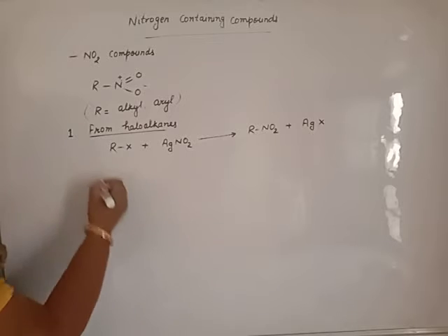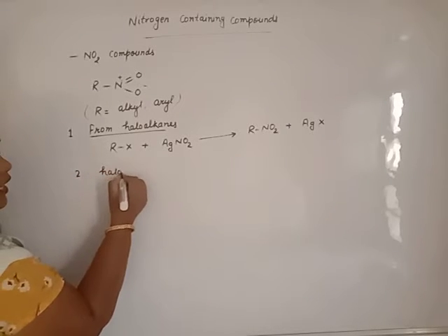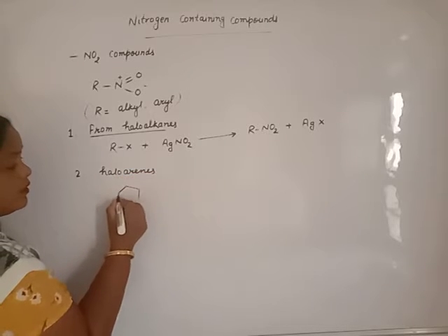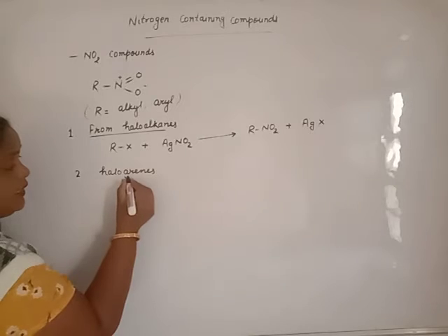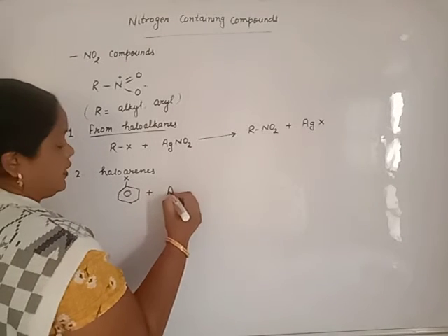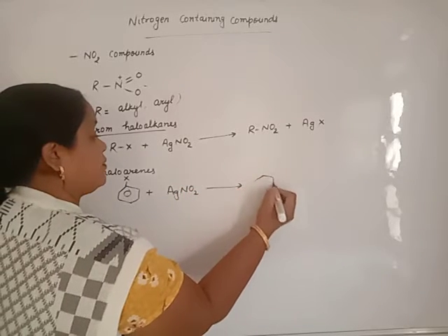Clear? The same reaction with haloarenes: when haloarenes are treated with AgNO2, it also gives nitrobenzene.